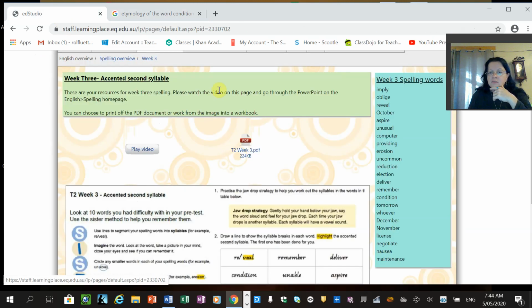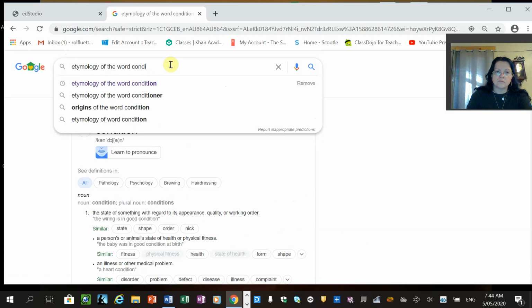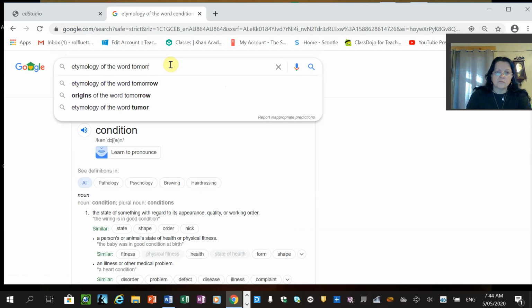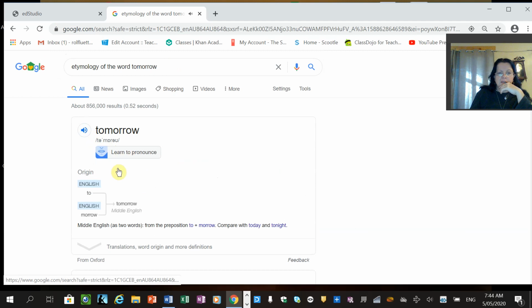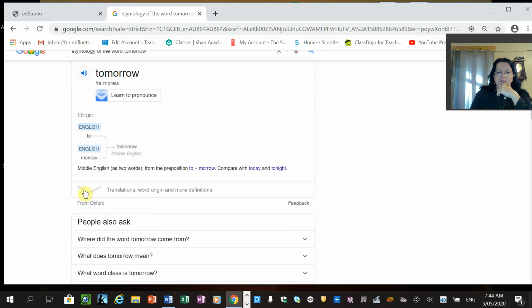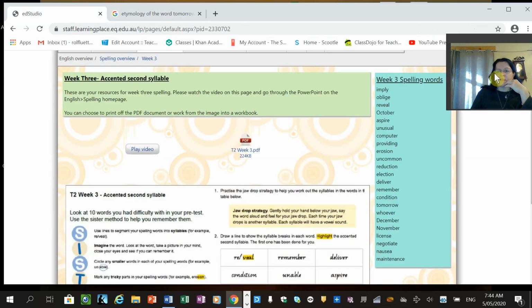Next one is tomorrow. There's your IPA. English, to, morrow, went to Middle English. Didn't take long for that word to be formed, and it means on the day after today. What's interesting about all these words is they're split into this prefix and base word, even though we don't really see that in every single word. It's been that case so far, except for computer.